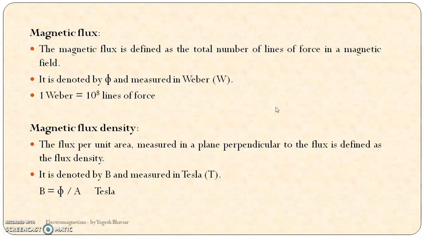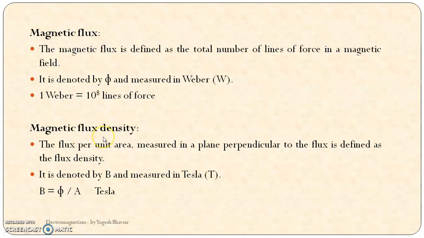So this is called the flux. It is denoted by phi and measured in Weber, W we can write as a unit. 1 Weber is equal to 10 raised to 8 magnetic lines of force, as we can see here.